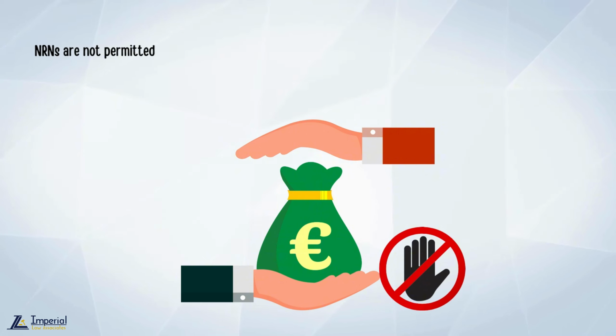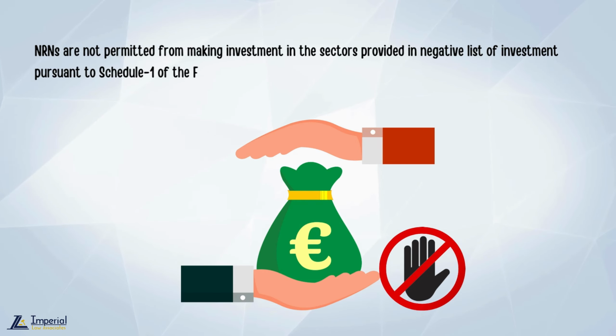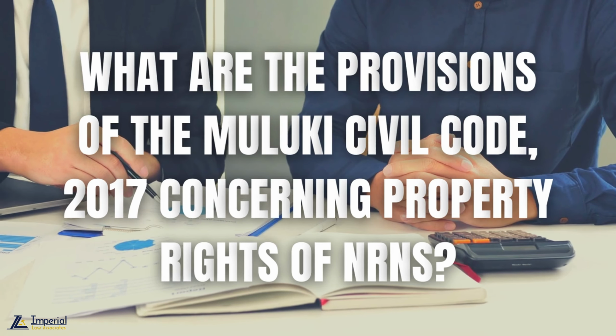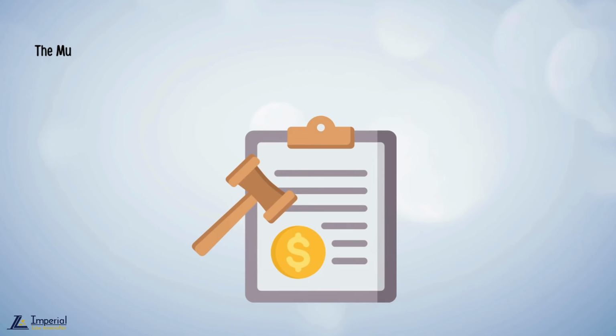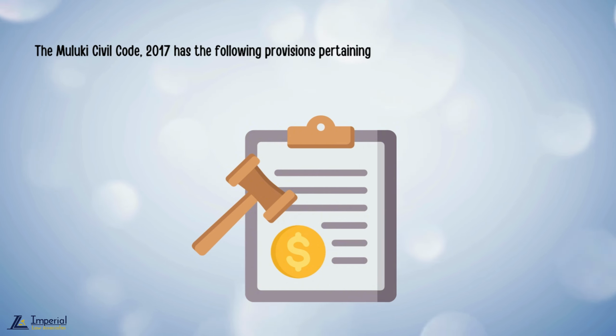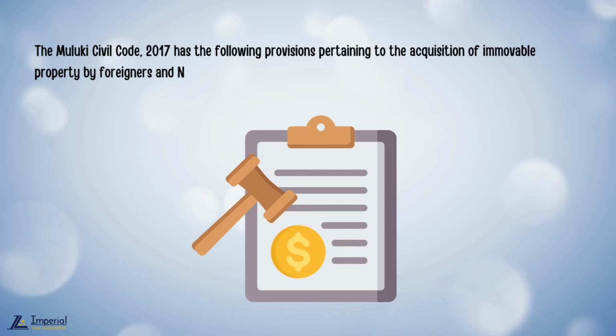NRNs are not permitted to make investment in the sectors provided in the negative list of investment pursuant to Schedule 1 of the FITTA. What are the provisions of the Muluki Civil Code 2017 concerning property rights of NRNs? The Muluki Civil Code 2017 has the following provisions pertaining to the acquisition of immovable property by foreigners and NRNs.